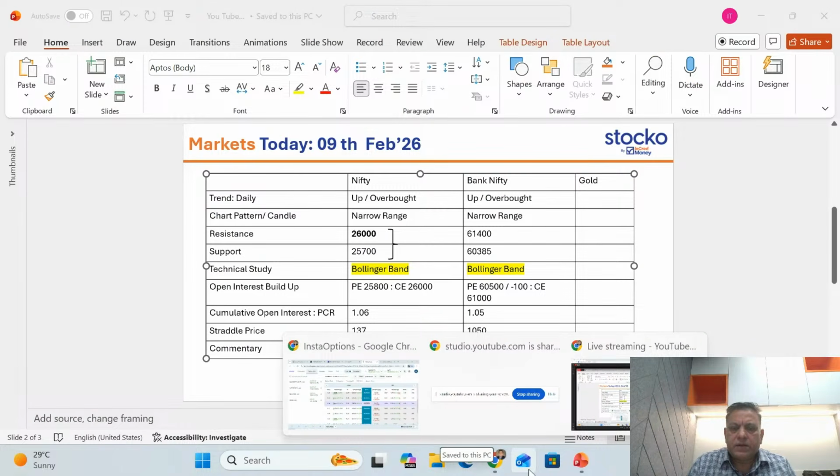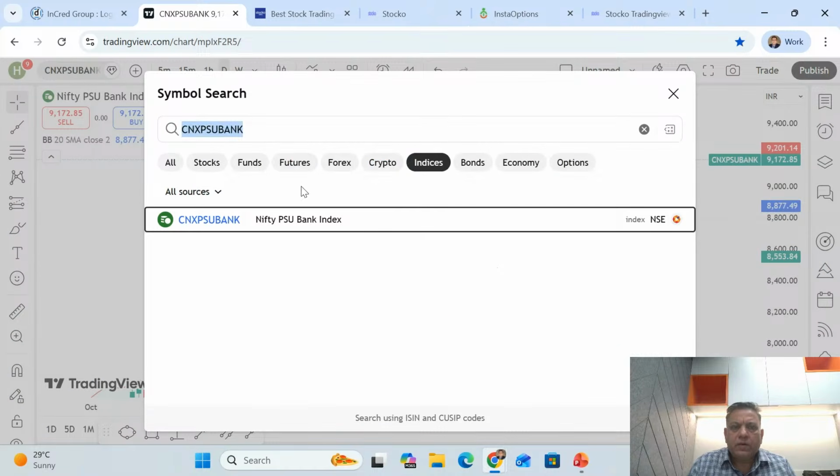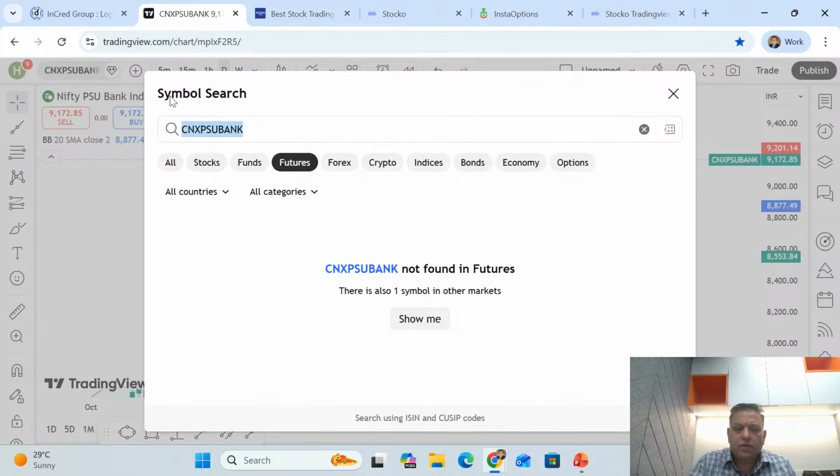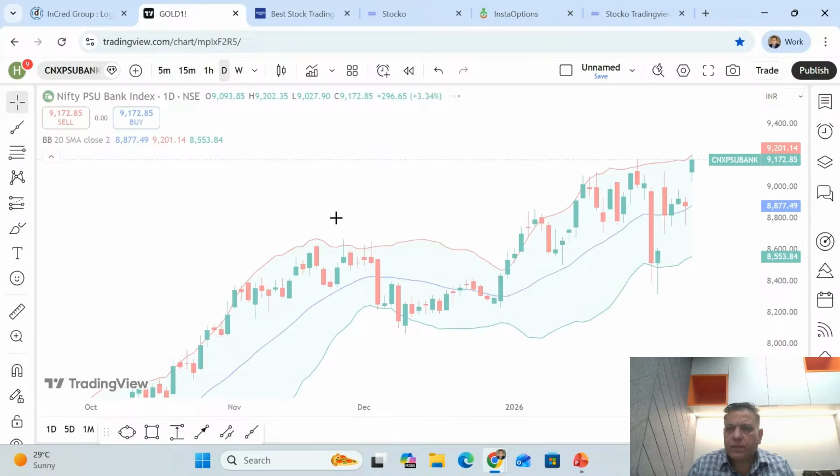So I'll go to MCX gold. Yeah, give me a minute. So I'll go to futures. I'll go to gold and gold futures.